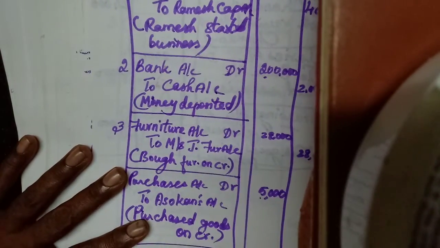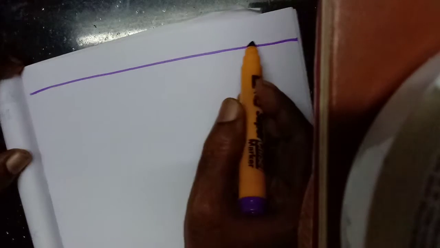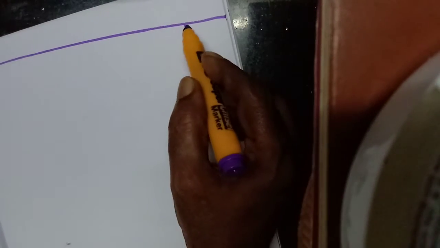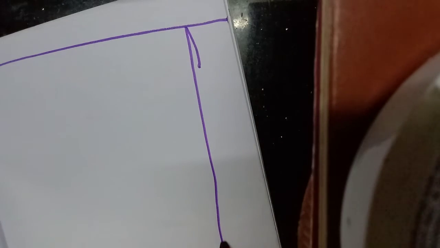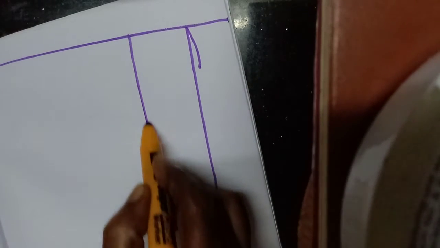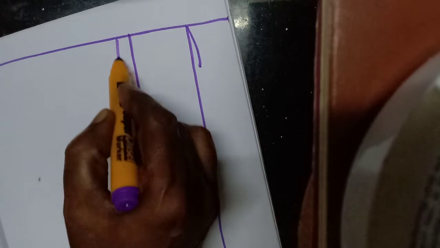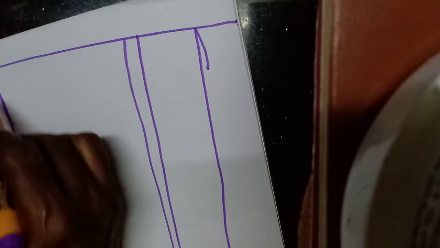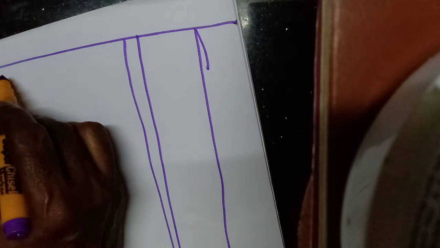Draw one line. Okay, last. The next page. Then 6.